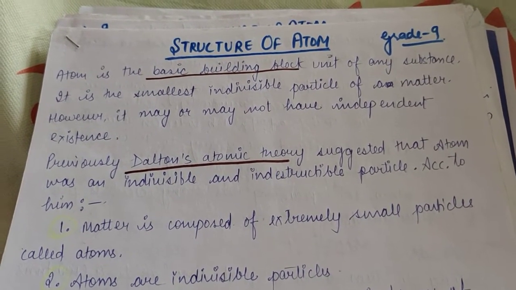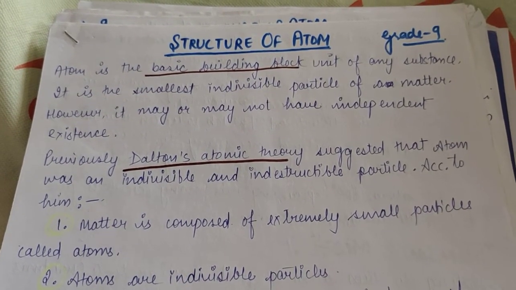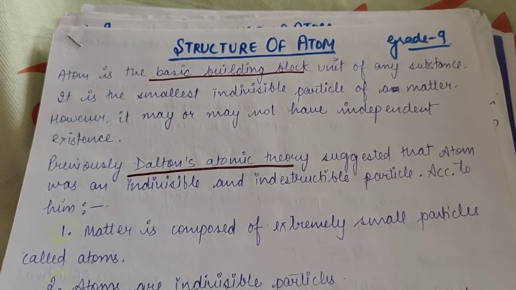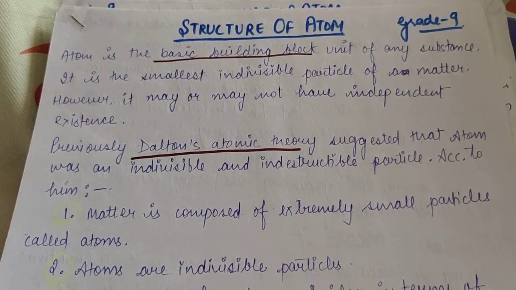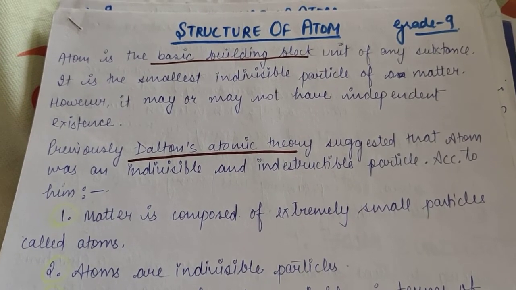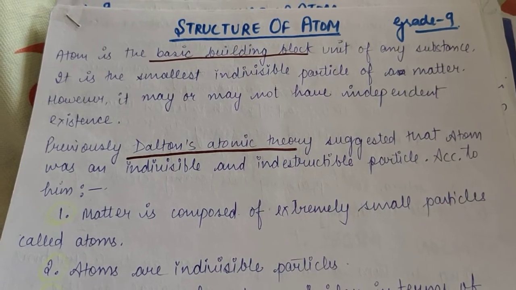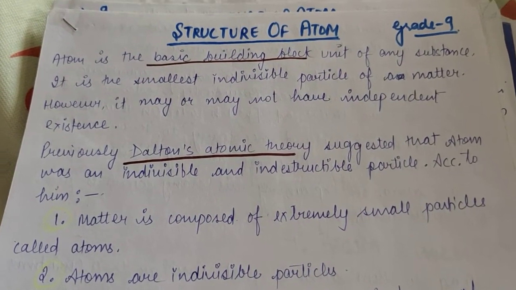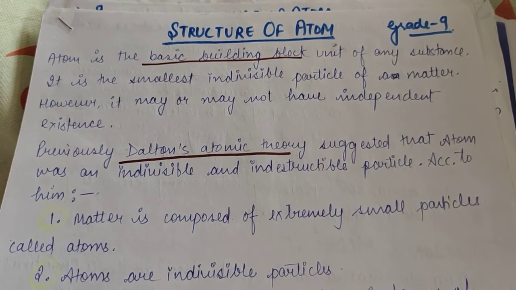Students, today we are going to start with a new chapter, that is structure of atom. Now, to start with the chapter, firstly we should know what an atom is. Atom is the smallest indivisible particle of matter which may or may not have independent existence. We have done the definition of atom many times in the chapters before.